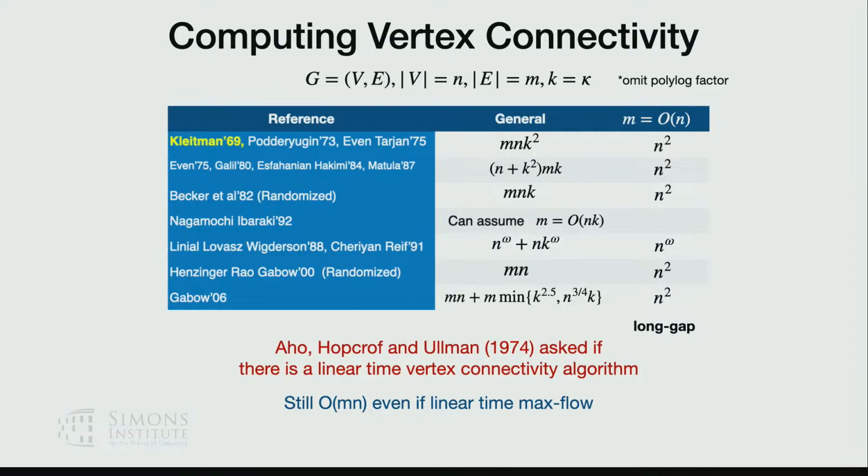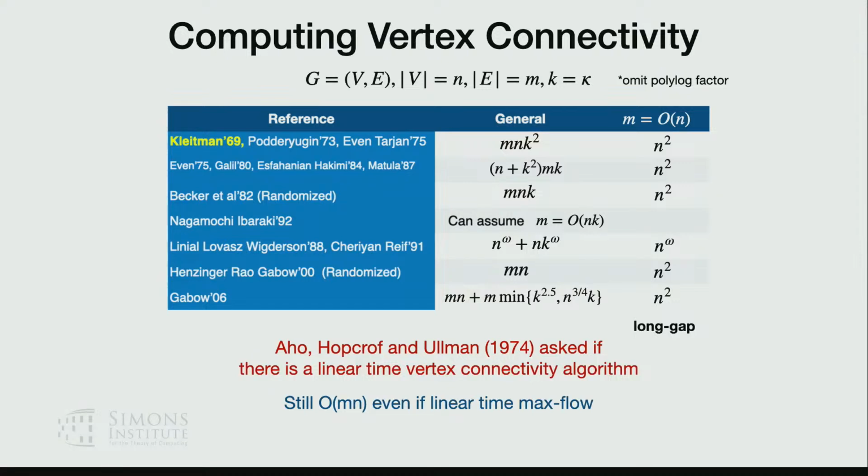This is all undirected. I want to emphasize that the runtime is still mn, even if we assume linear time max flow. So we still need something more to make progress.